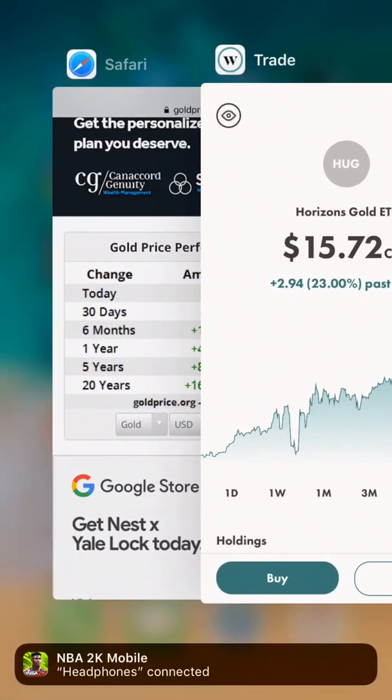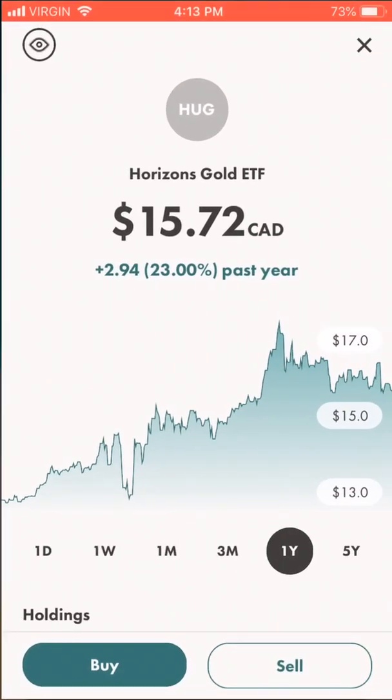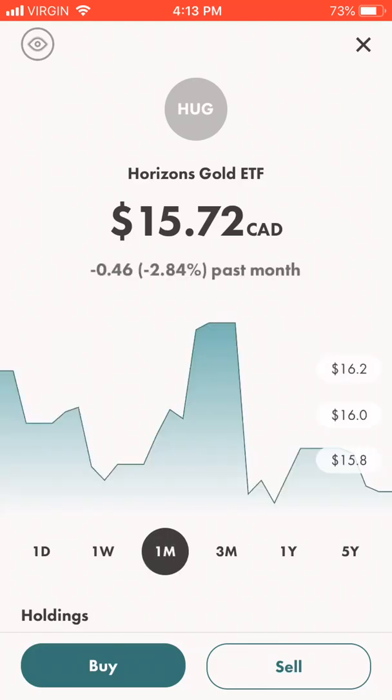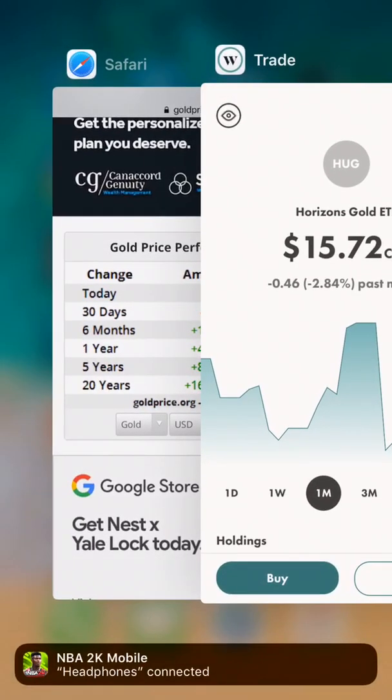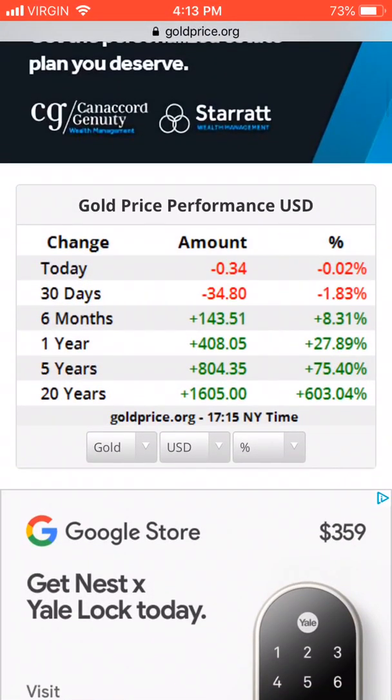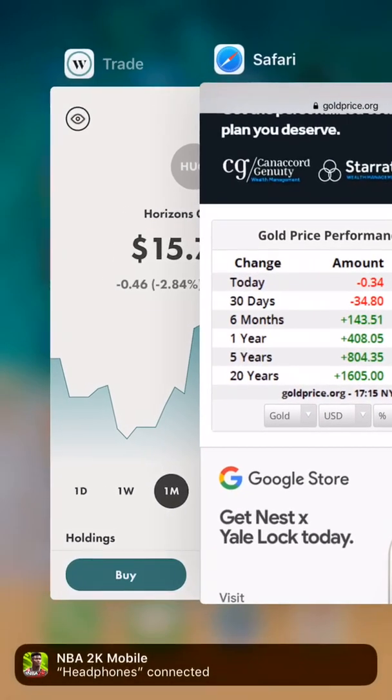Another example is 1 month. In the past 30 days, HUG went down by 2.84%, and the actual gold went down by 1.83%. So it's almost the same, and the only reason for the difference is the US to Canadian dollar exchange.